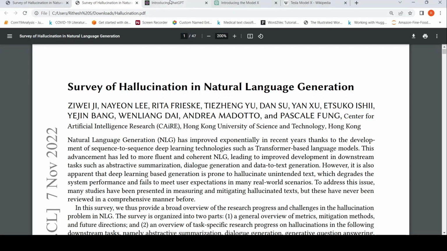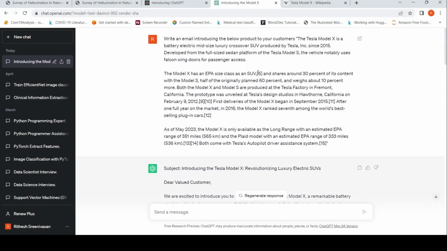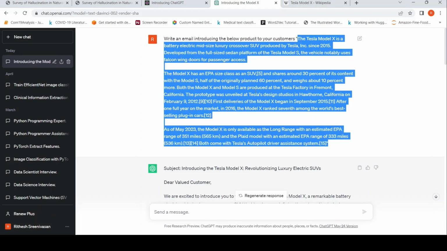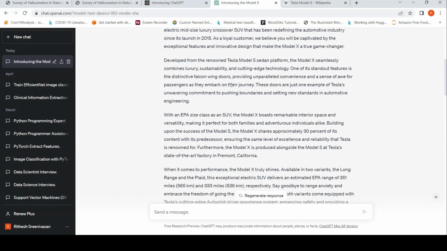Just to show you an example, I copied some data about a Tesla model and asked ChatGPT to write an email introducing the below product to the customers. So this is my source text. In the first case, it wrote a proper email, and it talks about one of the standout features being distinctive falcon wing doors.